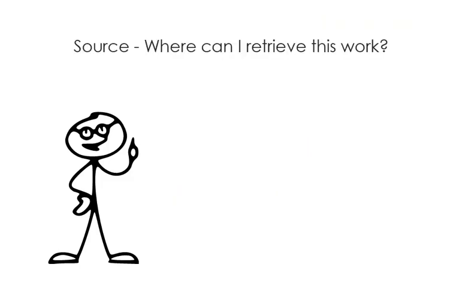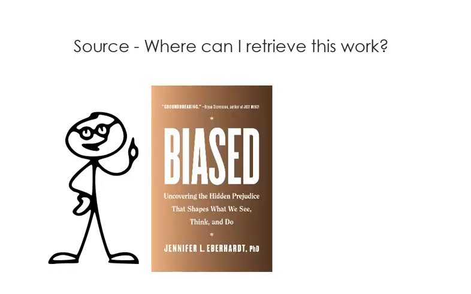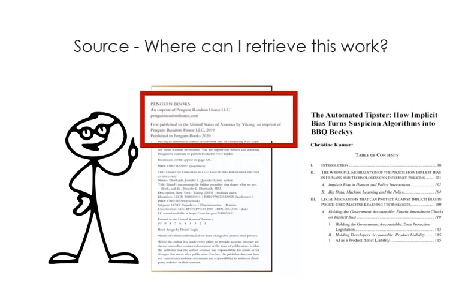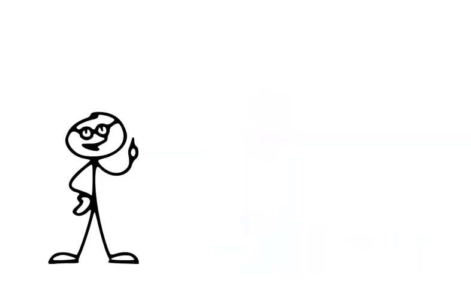Source. Where can I retrieve this work? As with titles, sources fall into two categories: works that stand alone and works that are part of a greater whole. For a work that stands alone, the source is the publisher of that work. For a work that is part of a greater whole, the source is that greater whole.